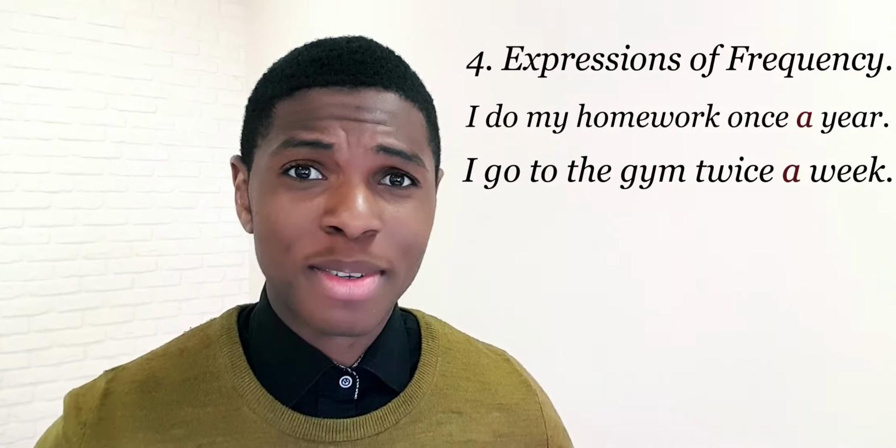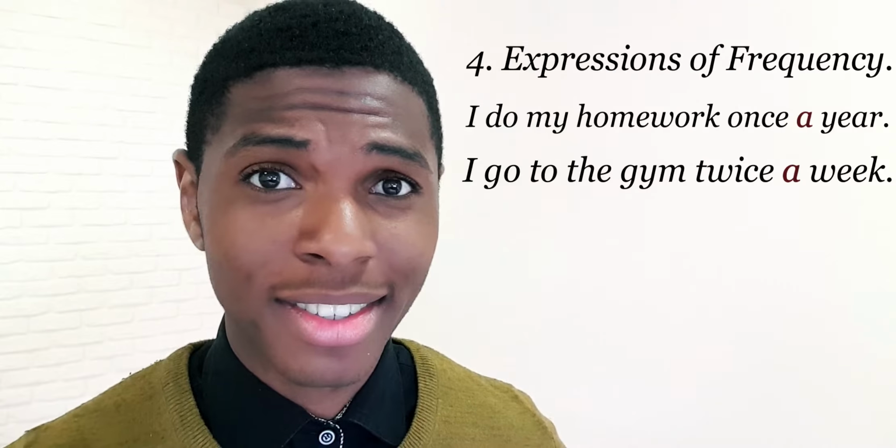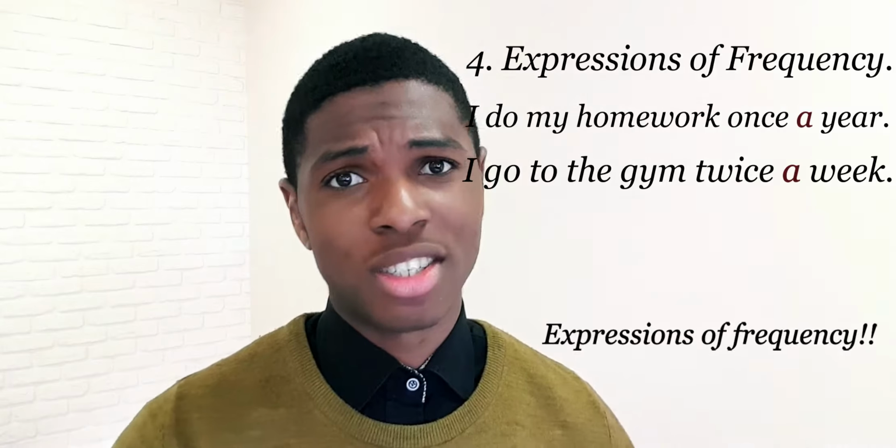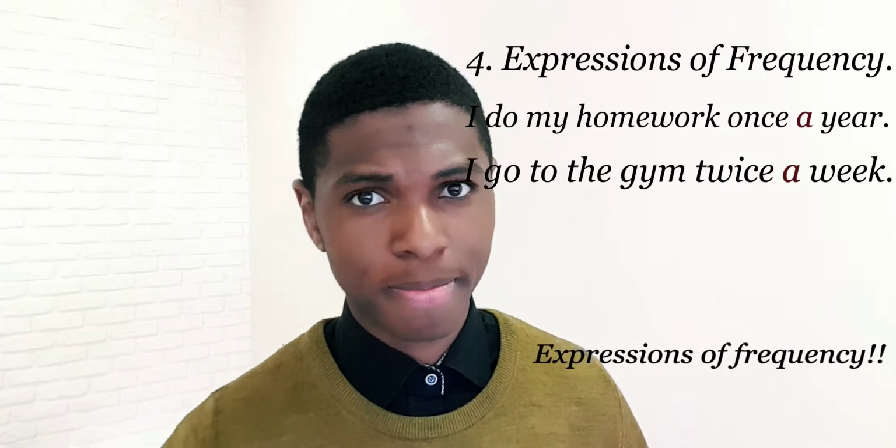We use a and an in expressions of frequency. Frequency is the number of times something happened. For example, I do my homework once a year. Are you serious? Okay, it was just an example. The second one, I go to the gym twice a week. So we also use a and an in expressions of frequency like those I have just told you.